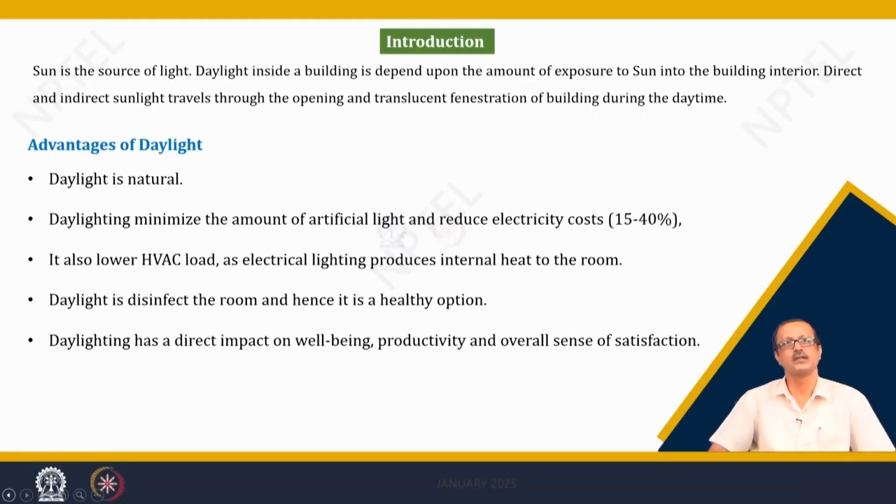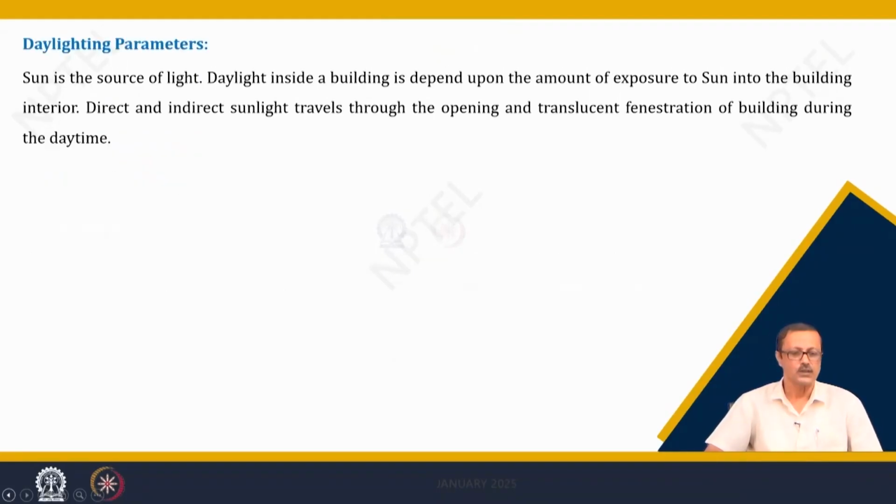It also lowers the HVAC load, because if there are fewer appliances in service in the daytime, the equipment load is also going to be less. It is hygienic, it disinfects a lot of bacteria and viruses in the indoor atmosphere. So, it is always going to be good, and it has a very good impact on mental well-being, productivity and overall development.